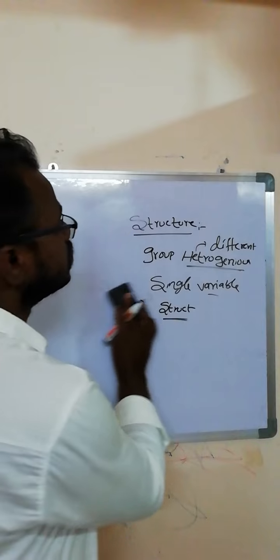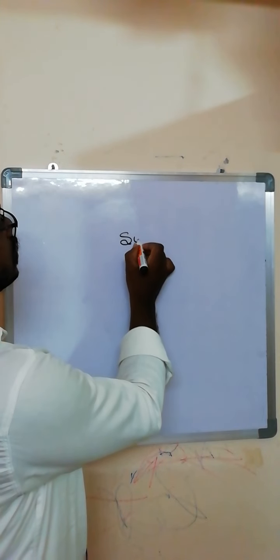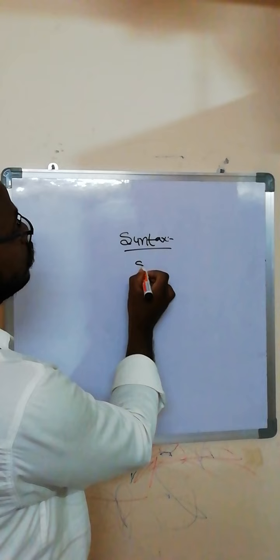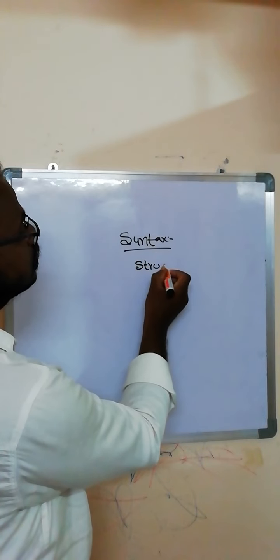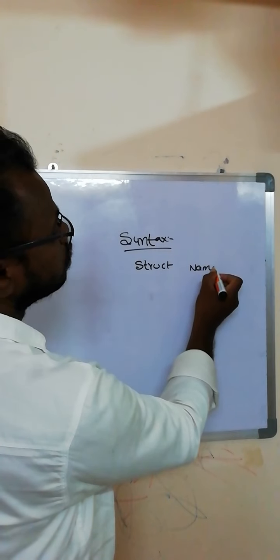The syntax of the structure concept: we write the keyword struct, then the name of the struct.